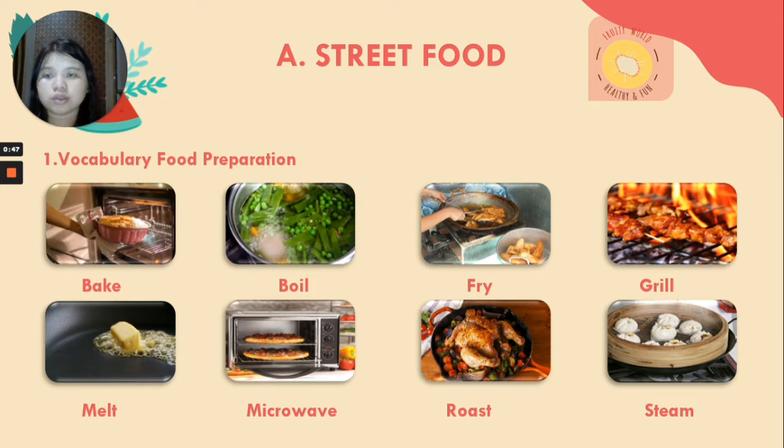Now we enter into lesson A. The first is about vocabulary in food preparation. The vocabulary for food preparation is bake, boil, fry, grill, melt, microwave, roast, and steam.